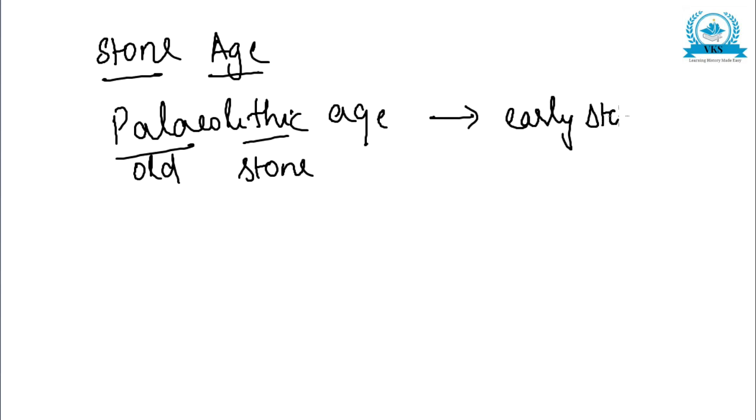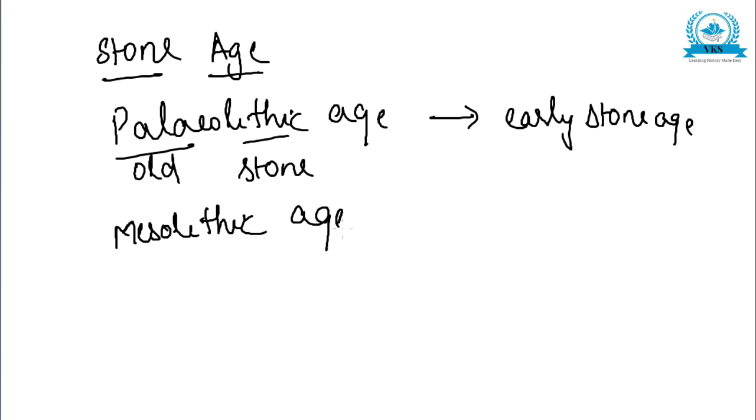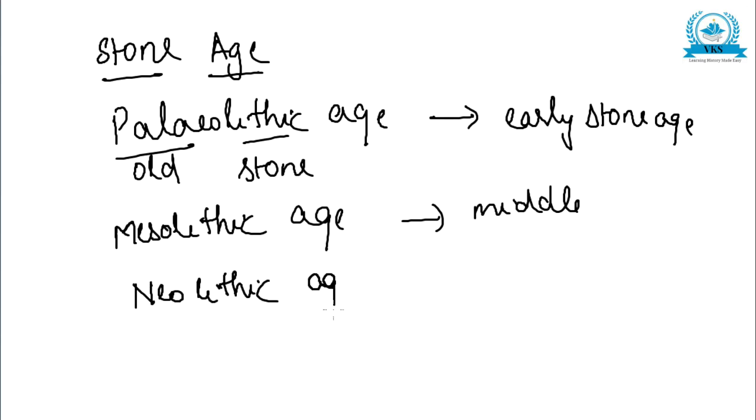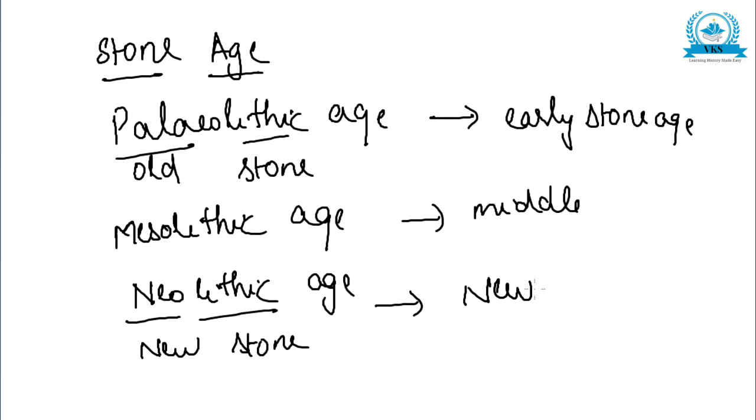Early Stone Age, Paleolithic Age, then Middle Stone Age or Mesolithic Age, and then we have the Neolithic Age. Neo means new and lithic again stone, so Neolithic, that is New Stone Age. So the Stone Age has been divided into Paleolithic, Early Stone Age, Mesolithic, Middle Stone Age, and Neolithic, New Stone Age. Now we are going to learn in detail about the Paleolithic Age. Before that, let us go through the points which we have studied till now.